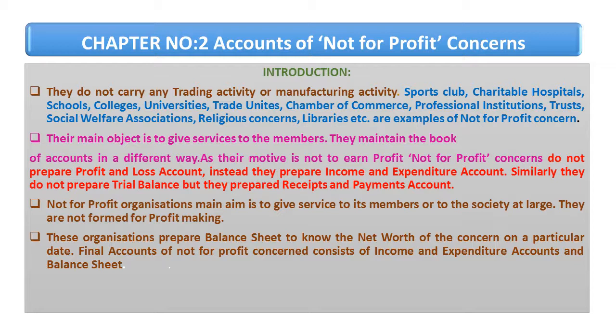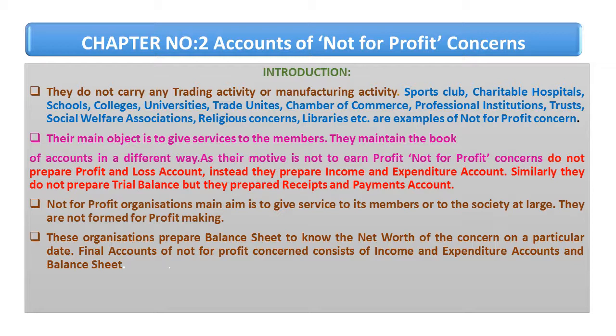If my assets are more and my liabilities are less, then I have a good net worth. That means I am capable of running my concern. That is considered as net worth. So the simple meaning of net worth is the assets of the organization minus the liabilities of the organization, which is equal to the net worth on a particular date.